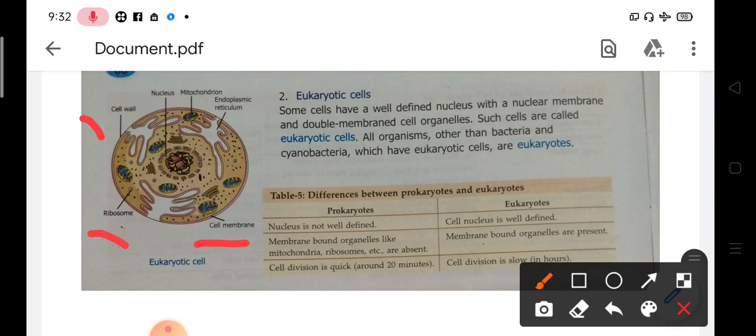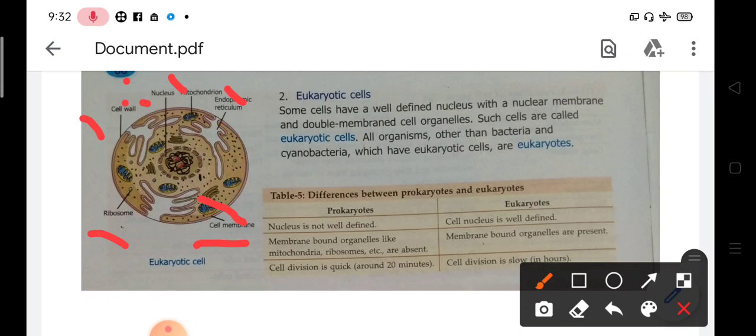Inside the cell wall comes the cell membrane, then the nucleus, which contains the nuclear membrane. Then mitochondria are present, endoplasmic reticulum is present, Golgi bodies are present. This is the Golgi body. All the different cell organelles present in a particular cell are present in eukaryotic cells.